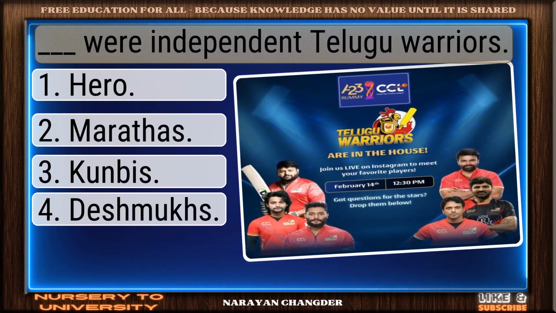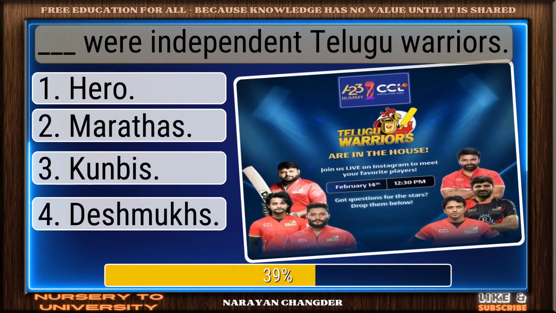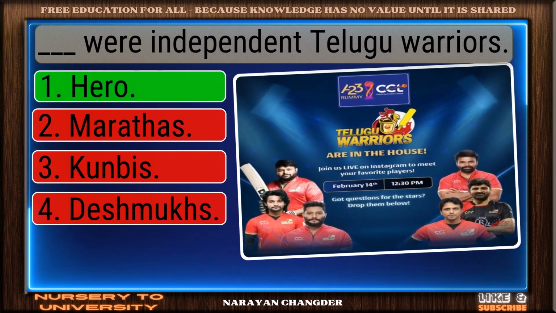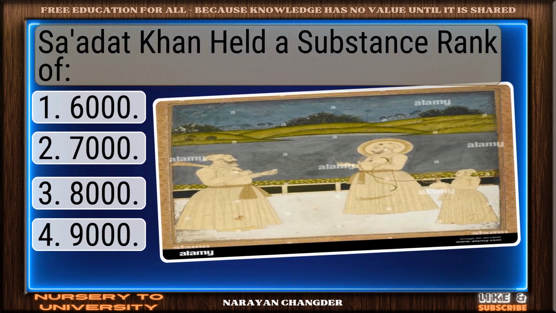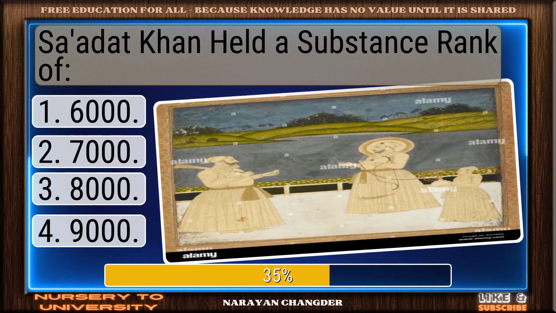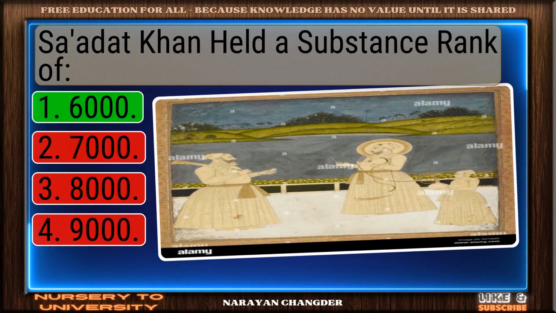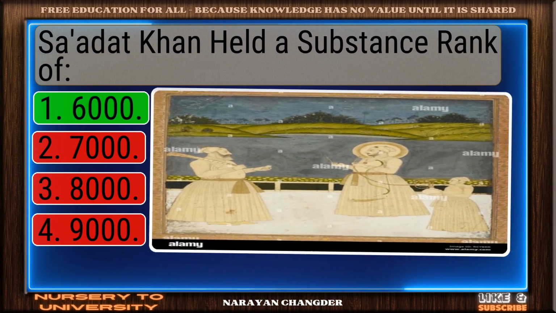Dash were independent Telugu warriors. Right again. Nayaks is a valid answer. Sadat Khan held a substantive rank of dash. Smart move. 6,000 is an accurate answer.